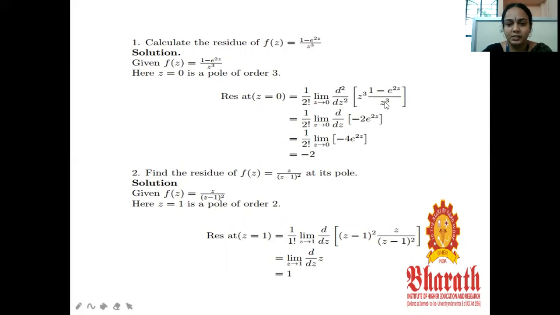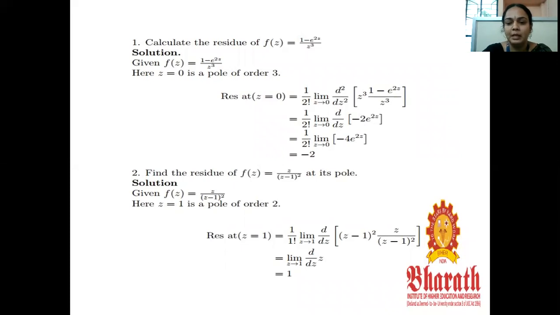Now differentiate this; z cube gets cancelled. The differentiation of 1 minus e power 2z is minus 2 e power 2z. Before substituting z tending to 0, which would vanish, we have to differentiate once more with respect to z.